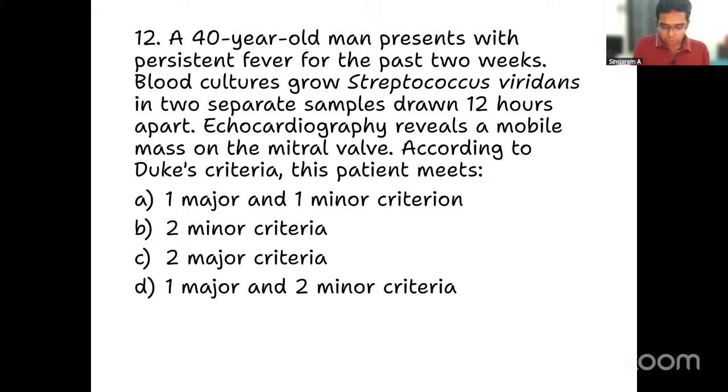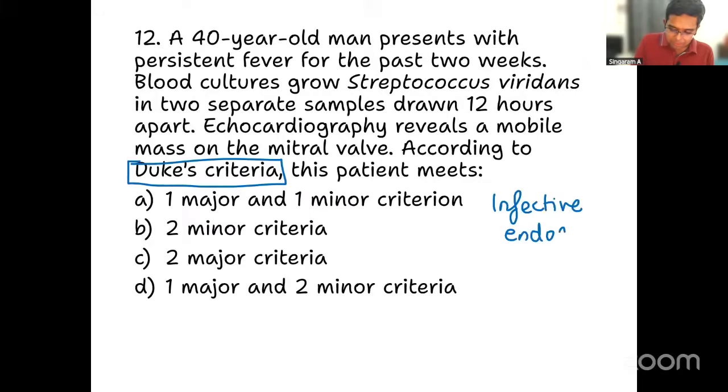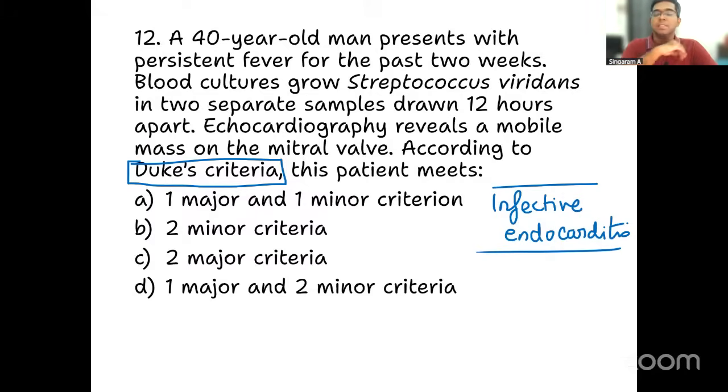We all know Duke's criteria is something for infective endocarditis, correct? This patient is having infective endocarditis. That is why the question is about Duke's criteria. It has got major criteria and minor criteria. How many this patient is having?